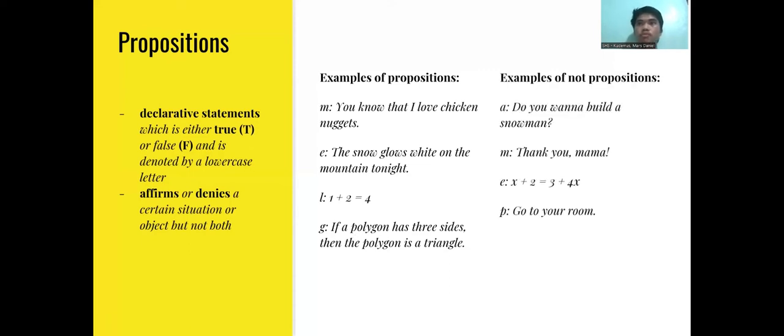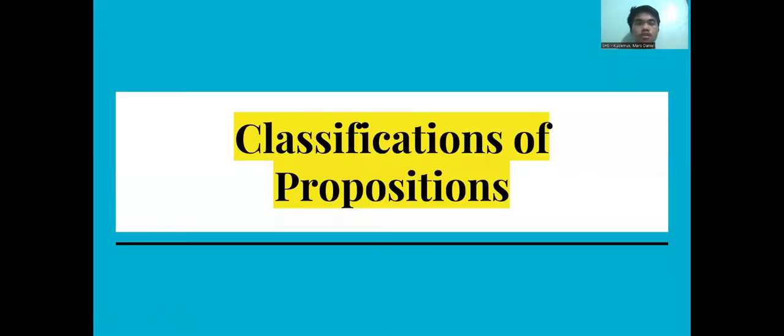These are examples of not propositions. Do you want to build a snowman? Thank you, Mama. X plus 2 is equal to 3 plus 4x. Go to your room. Notice the difference? In letter E, the equation is not clear because the value of x is not stated. A sentence cannot be a proposition if all the values are not stated.